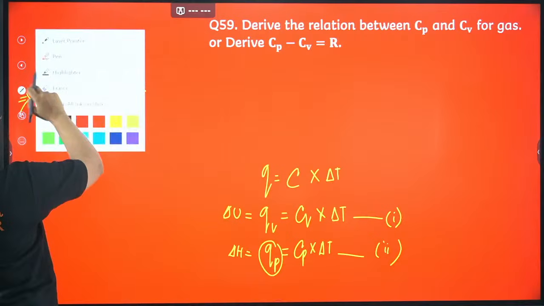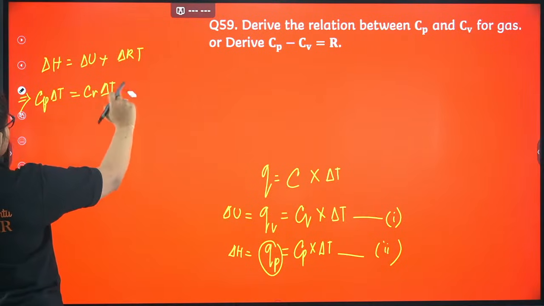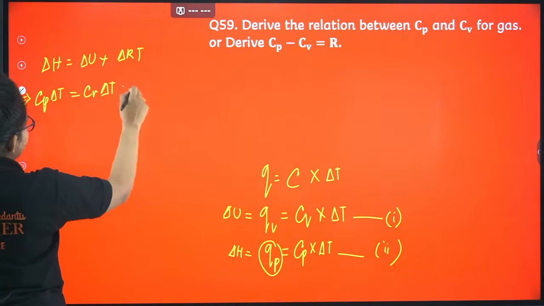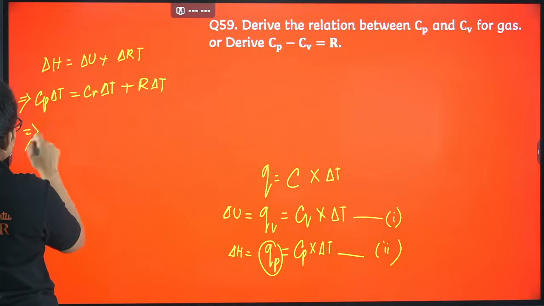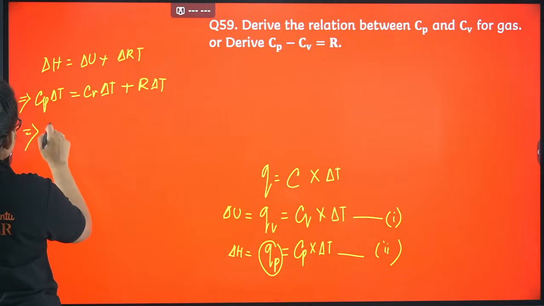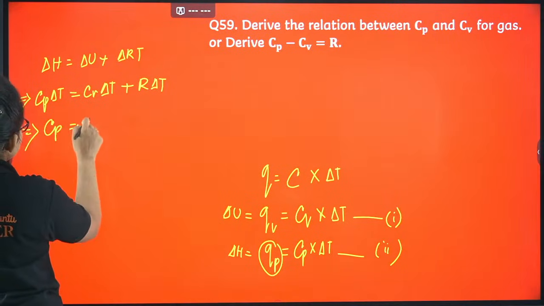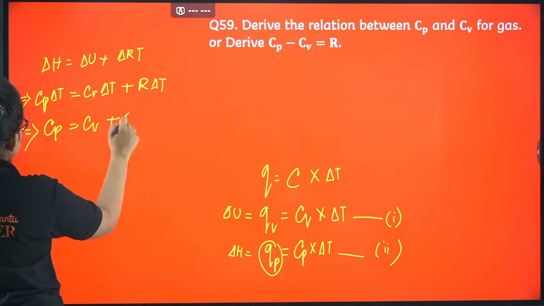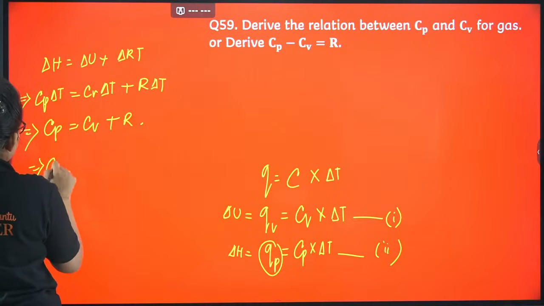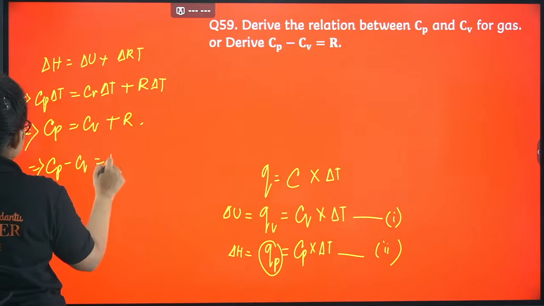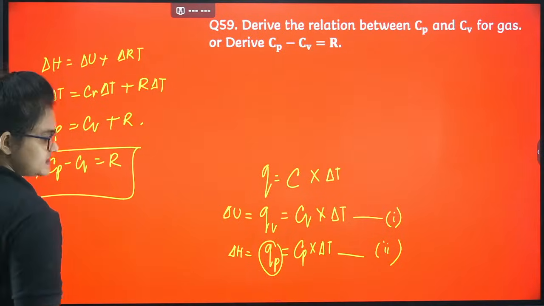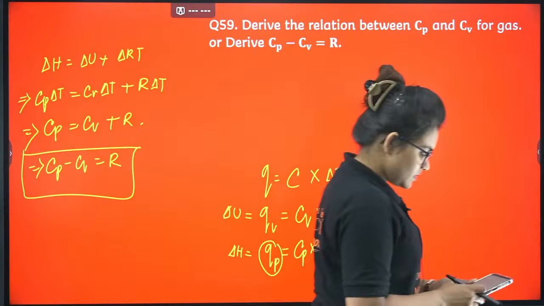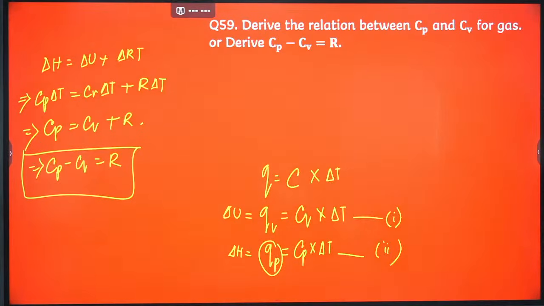Plus R into delta T. So from here, if I take delta T as common, I will get Cp equals Cv plus R. From here, Cp minus Cv equals R. That is the derivation. Okay, so I guess it is clear. Let's proceed further.